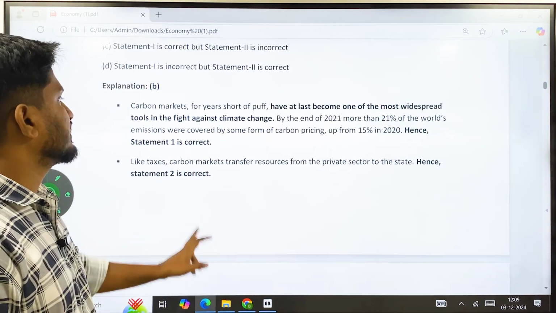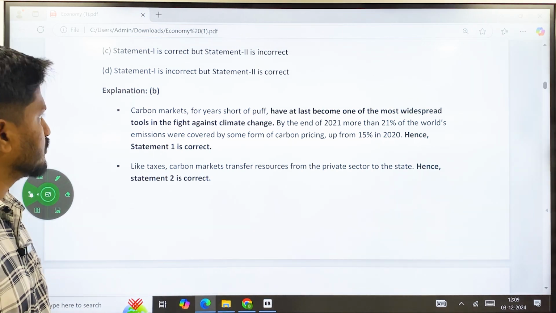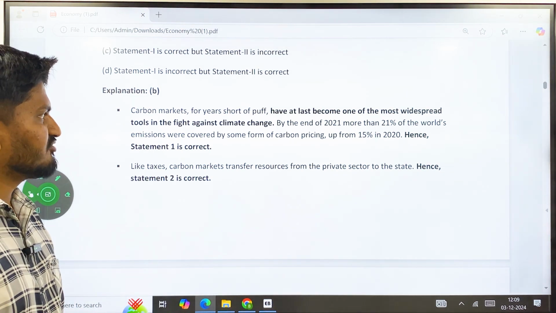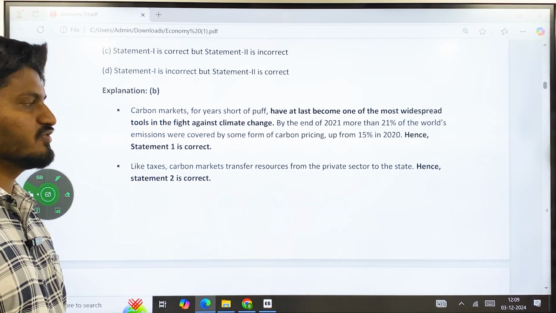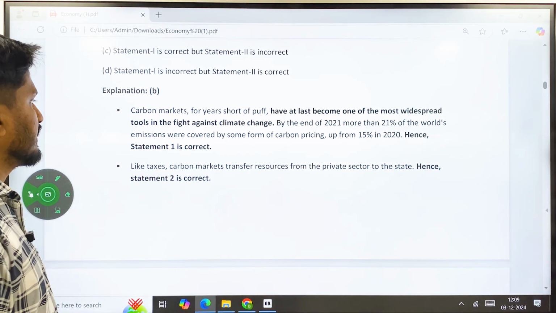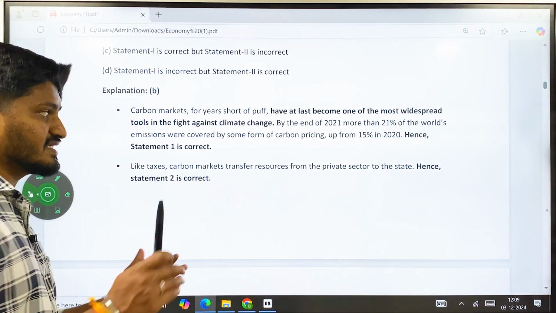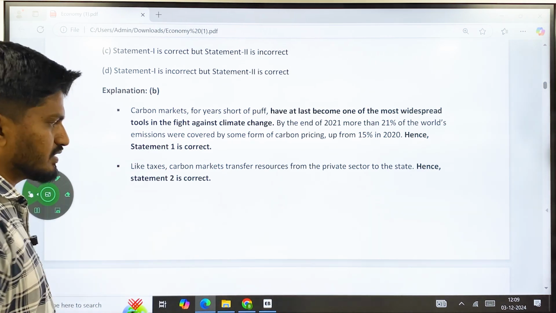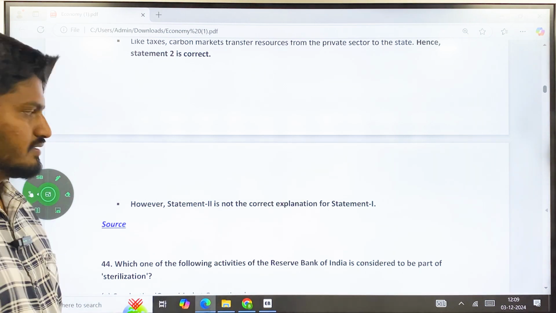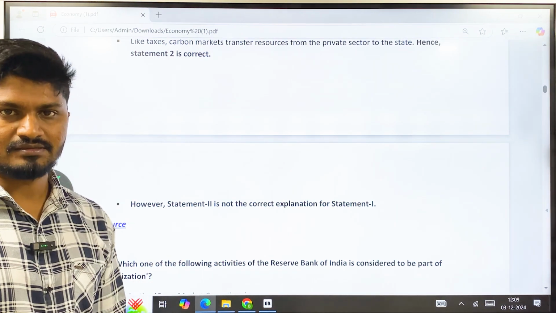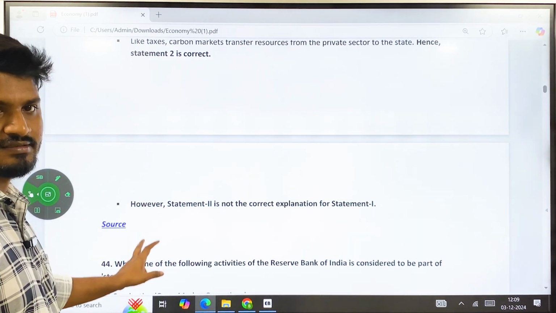Here, carbon markets have become one of the most widespread tools in the fight against climate change. By the end of 2021, more than 21% of the world's emissions were covered by some form of carbon pricing, up from 15% in 2020. Hence, statement 1 is correct. Like taxes, carbon markets transfer resources from the private sector to the state. Hence, statement number 2 is also correct. But statement 2 does not explain statement 1. This is the correct answer according to the UPSC key answer. You can interpret in many ways, but according to the UPSC key, this is the correct answer.